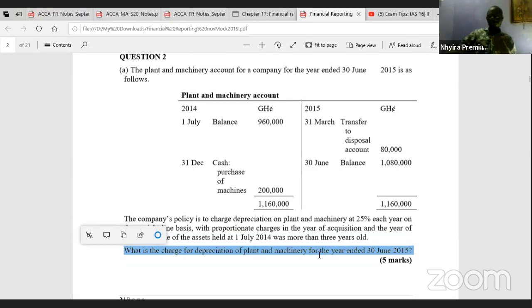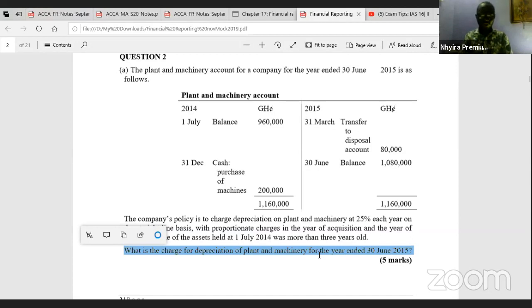So what do we do here? Let's look at the question. The plant and machinery account for a company for the year ended 30th June 2015 is as follows. On the debit side, we see balance brought down on 1st July 2004 of 960,000 Ghana cedis. Then on 31st December 2004, there was a purchase of a machine of $200,000.